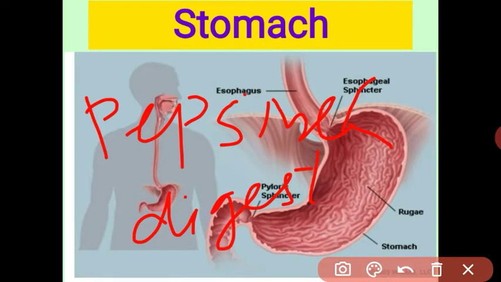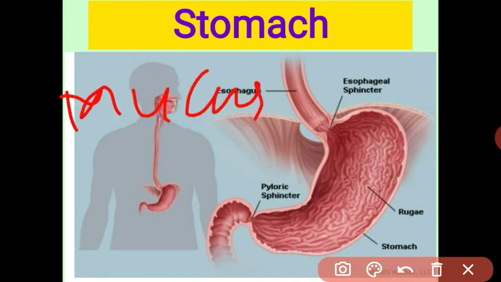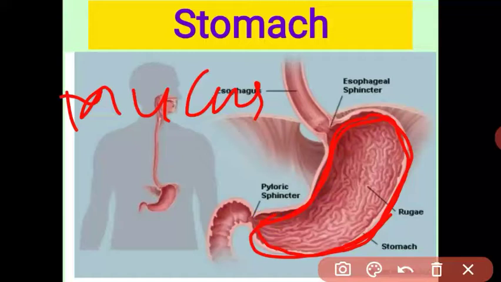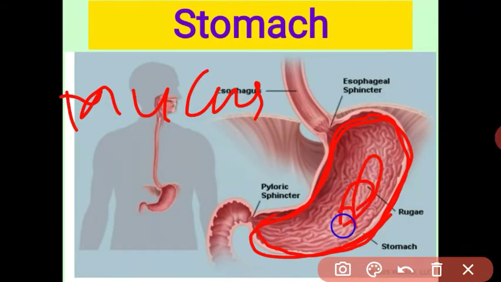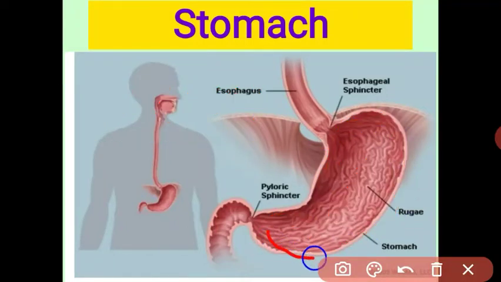Got it? And the third secretion contained in the gastric juice is mucus. Mucus is present in the lining of the stomach. What is its main function? It protects the wall of the stomach. Why? Because when acid is secreted in the stomach, the acidic medium destroys the wall of the stomach, and the mucus present in the lining prevents the lining of the stomach from being destroyed by HCl.